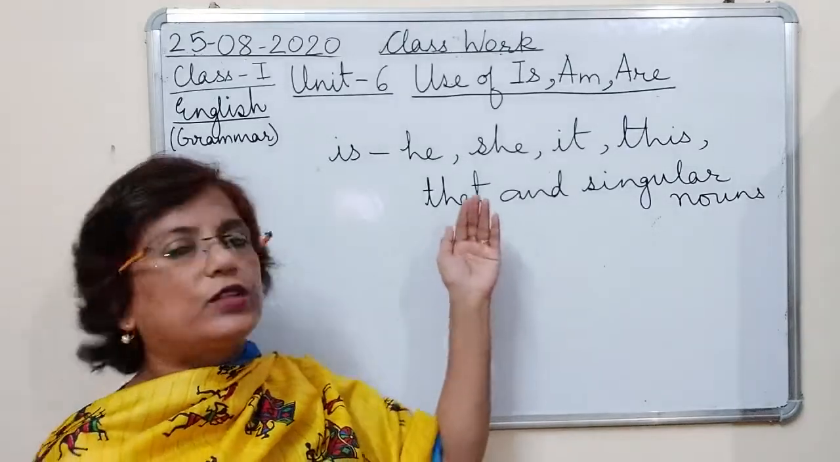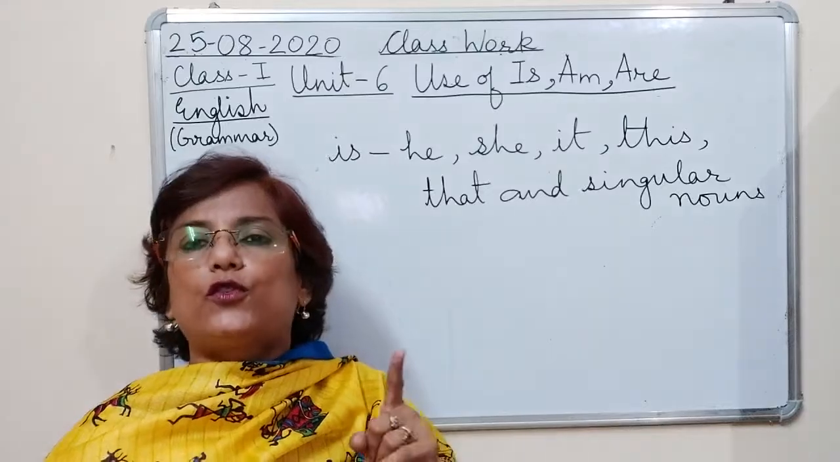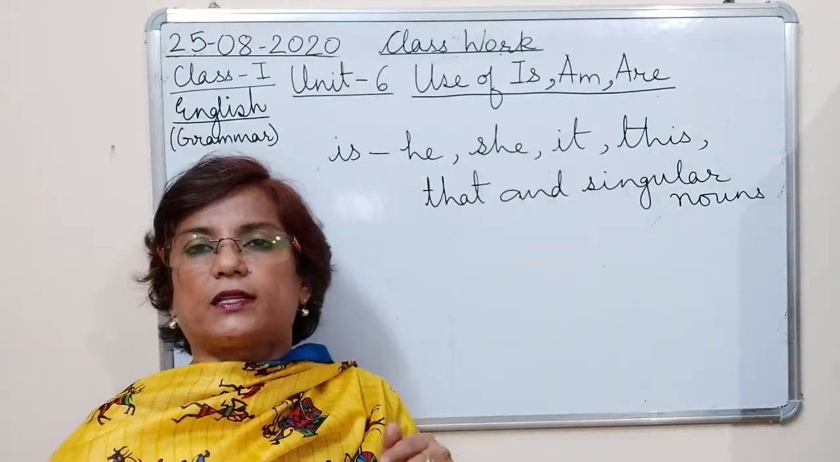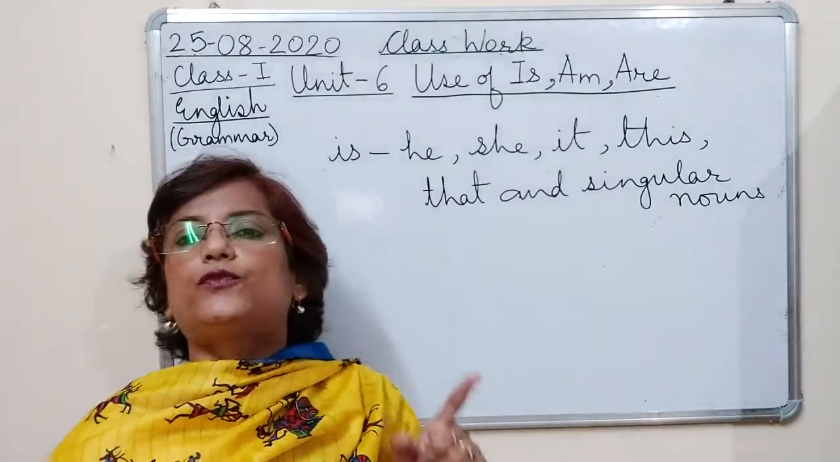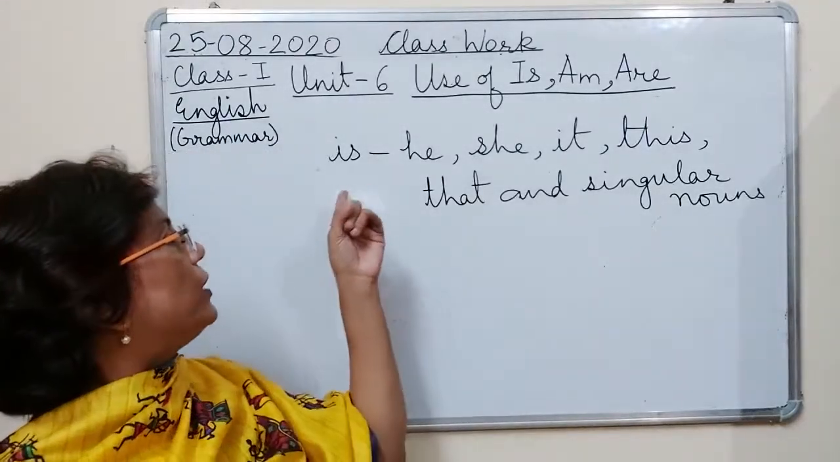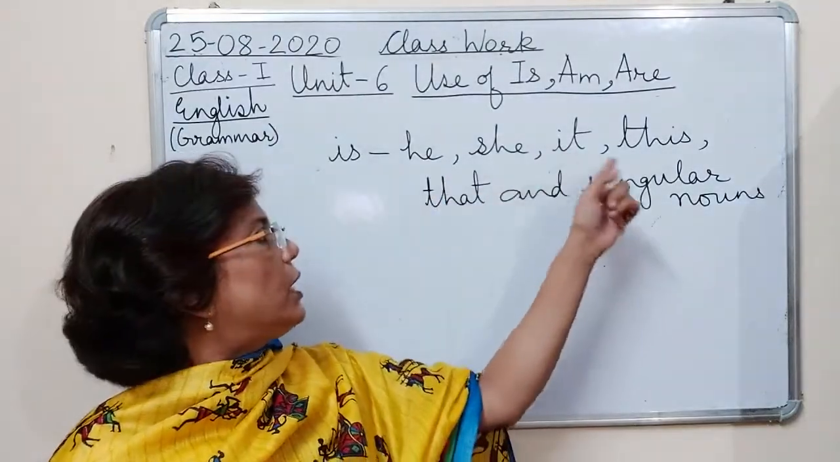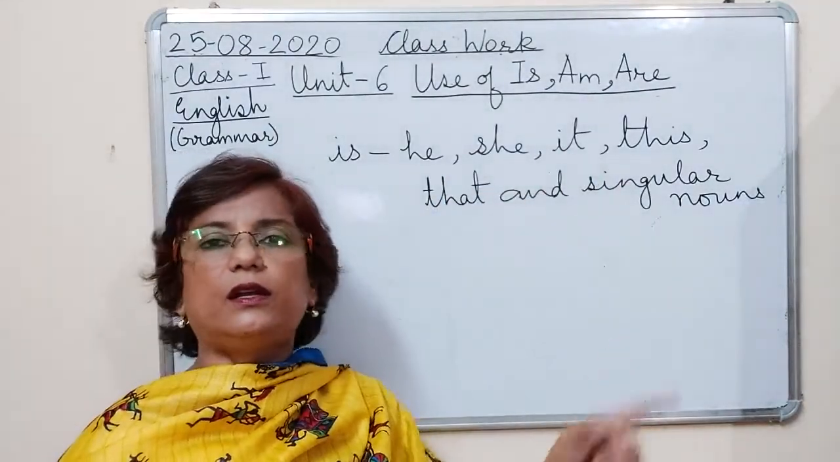So this is used, this को हम कहाँ use करते हैं? This is used for showing something which is near us. And that is used for showing something which is far from us. So we use is with he, she, it, this, that and singular nouns.